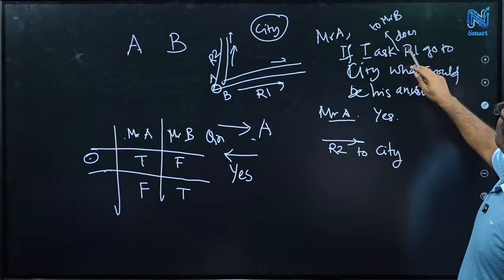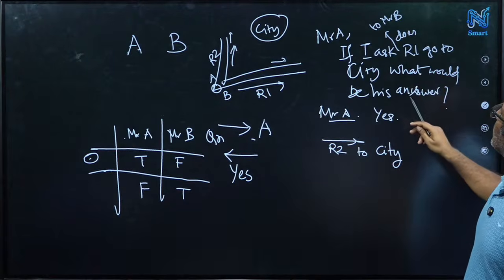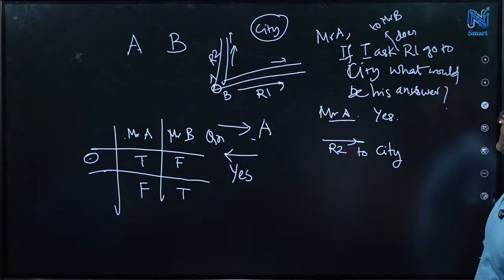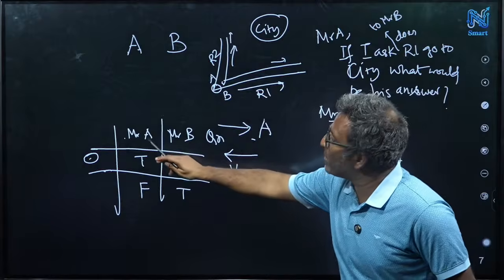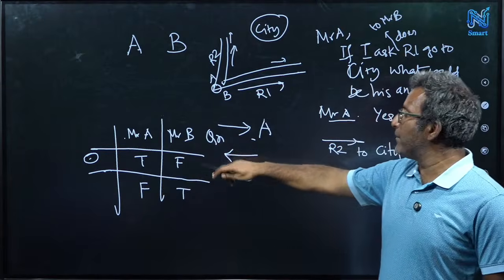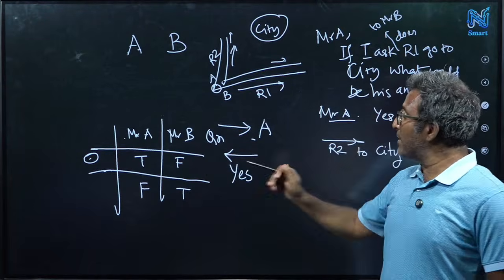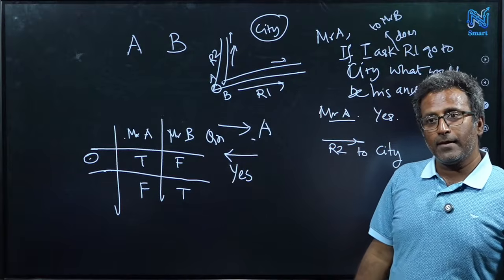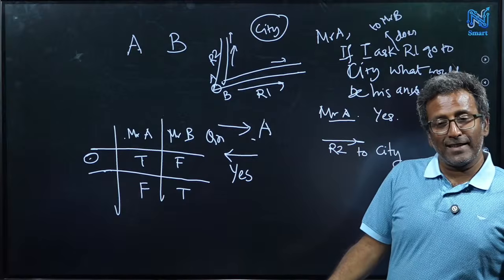So if I ask Mr. B, does road 1 go to the city? What would be his answer? His answer is yes. Right? But now I know Mr. A is true and Mr. B is a false man. So Mr. B definitely will give a wrong answer. Right? So he is saying yes.